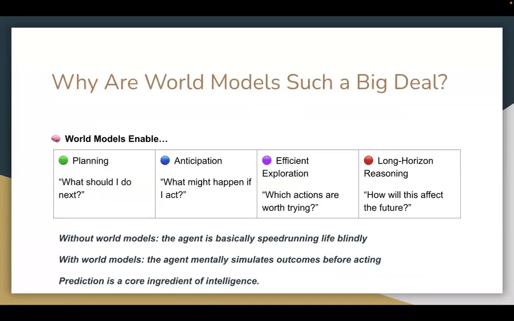And now, why are world models such a big deal? Because world models enable 4 aspects. The first one is planning. What should I do next? Anticipation, what happens next if I act this way? Efficient exploration, which actions are worth trying next? And long horizon reasoning, how will this affect the future? Without world models, the agent is just speed running life blindly. However, with world models, the agent mentally simulates outcomes before even acting. And prediction is a core ingredient of intelligence.